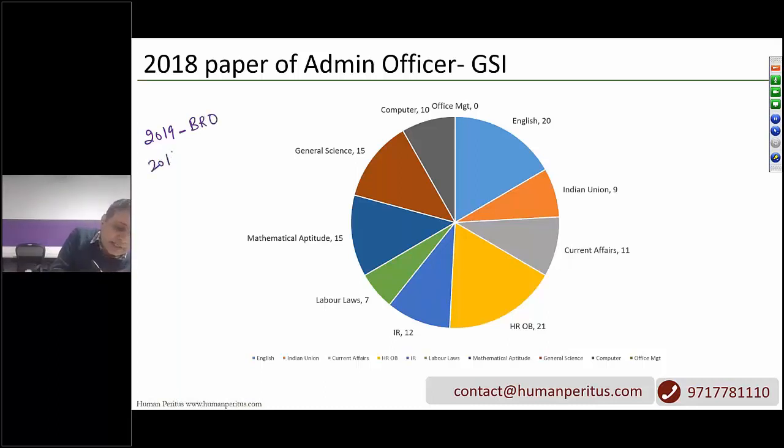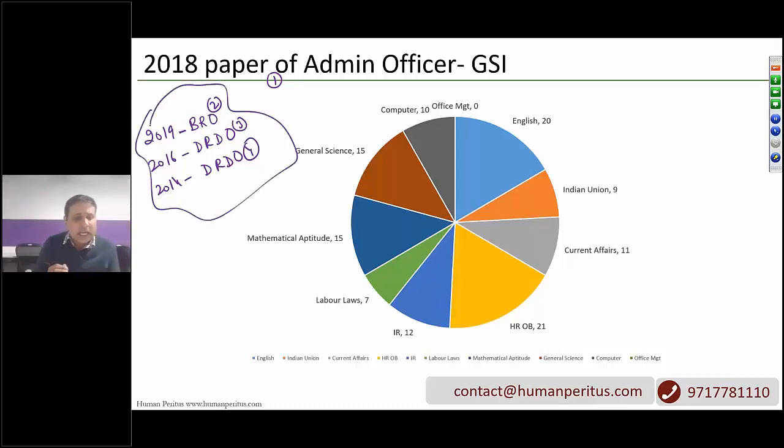Then in 2016, UPSC did an exam for senior admin officer for DRDO. Again 2014, DRDO. So 1, 2, 3, 4. Although these 3 exams were not for GSI, they were for other bodies, but these are highly relevant.